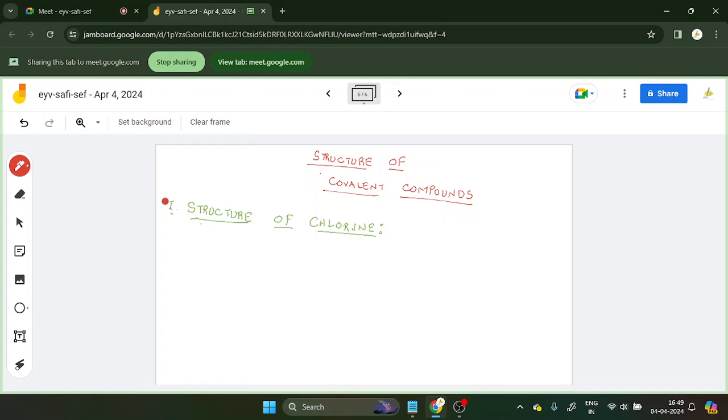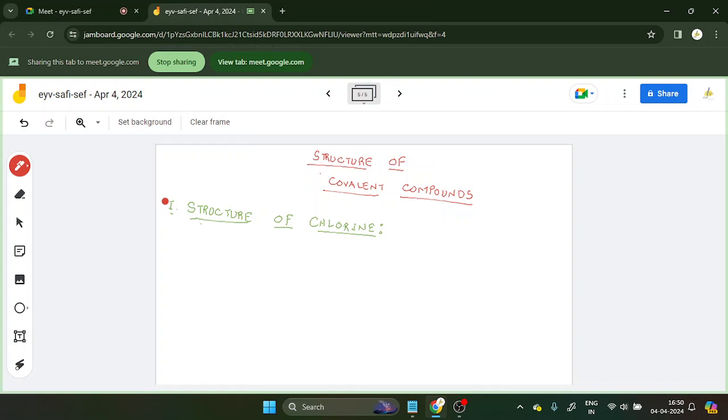Cl2 is stable, Cl is unstable. Cl2 is the stable form. These elements like chlorine and hydrogen usually occur in the stable form. Understood? Now when I'm talking about the chlorine molecule, how am I going to draw this? Very easy.